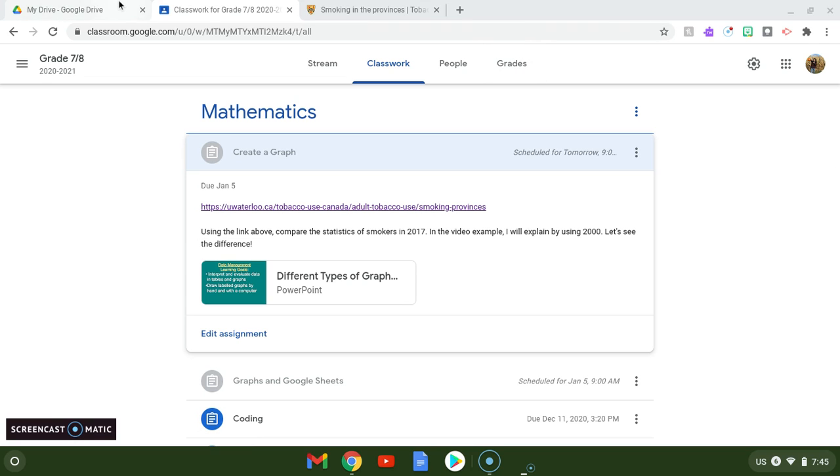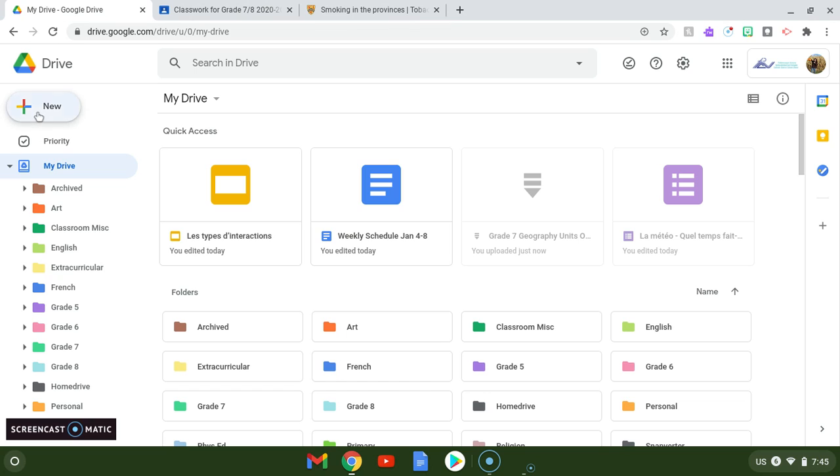Okay, time to make a graph. So you'll find the assignment under Create a Graph under Mathematics. The stats we're going to be using are on this link, so you can go ahead and click that. I've already got it loaded over here. And you're going to go into My Drive, and you're going to do New, Google Sheet.